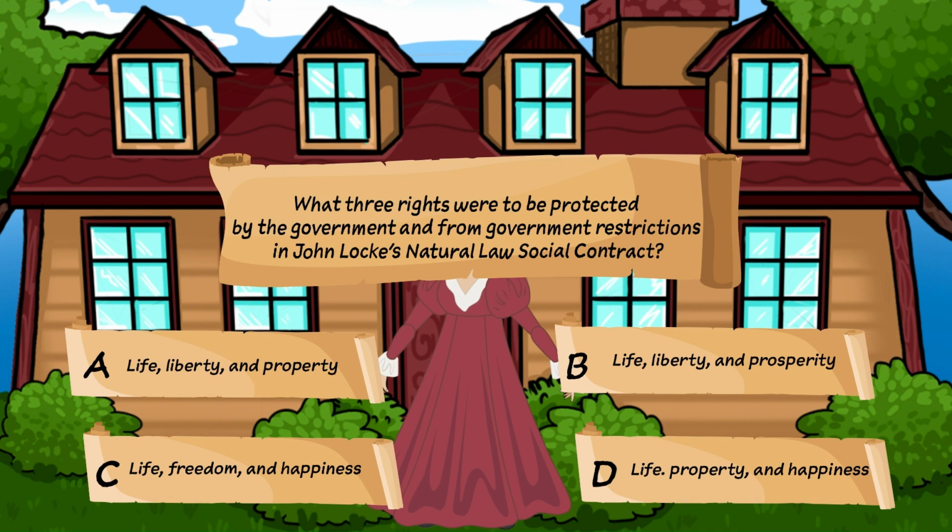C. Life, freedom, and happiness. Or D. Life, property, and happiness. It is A. Life, liberty, and property. Of course, Thomas Jefferson made an adjustment in the Declaration of Independence by saying life, liberty, and the pursuit of happiness.